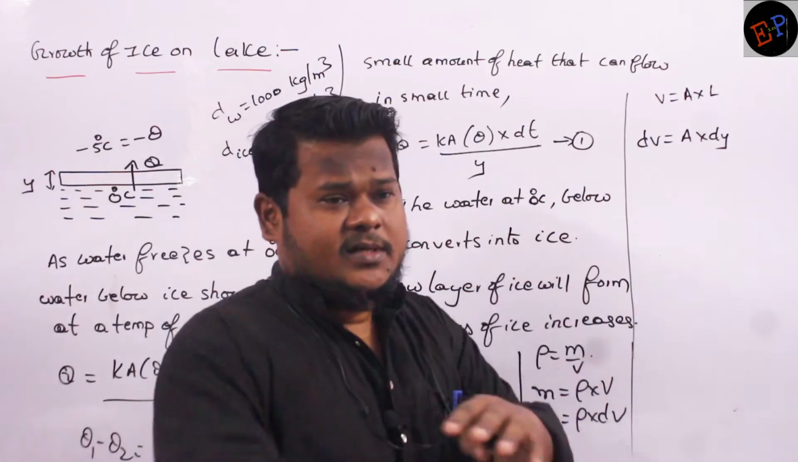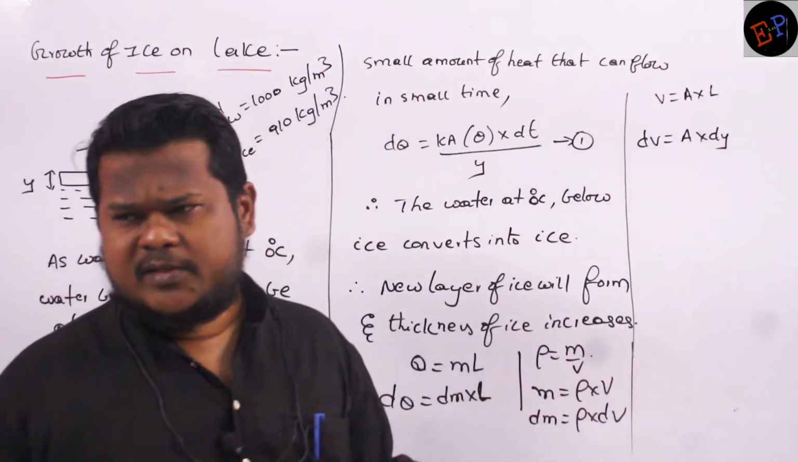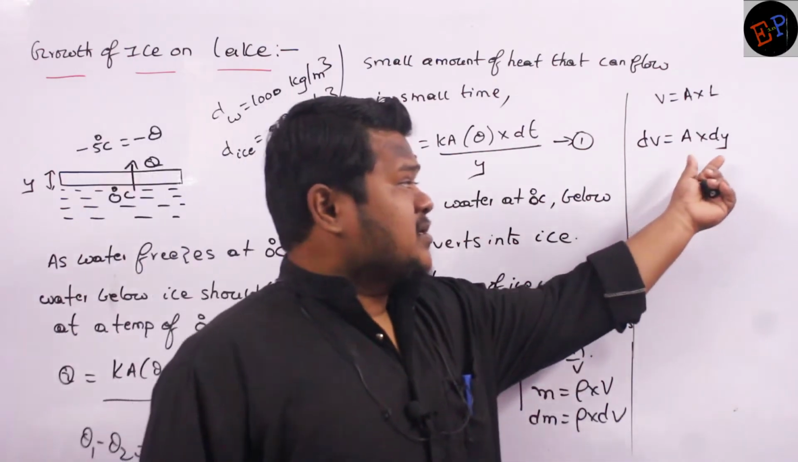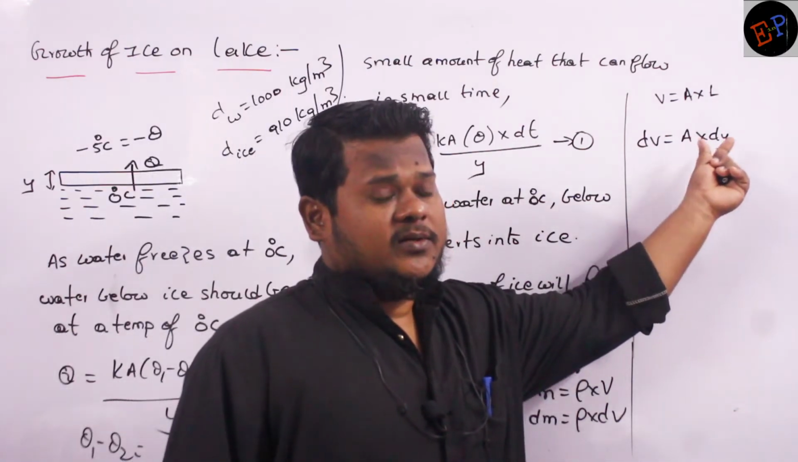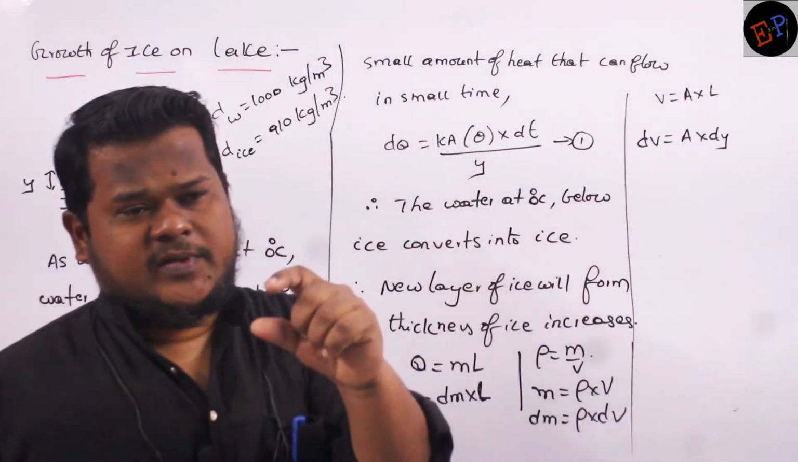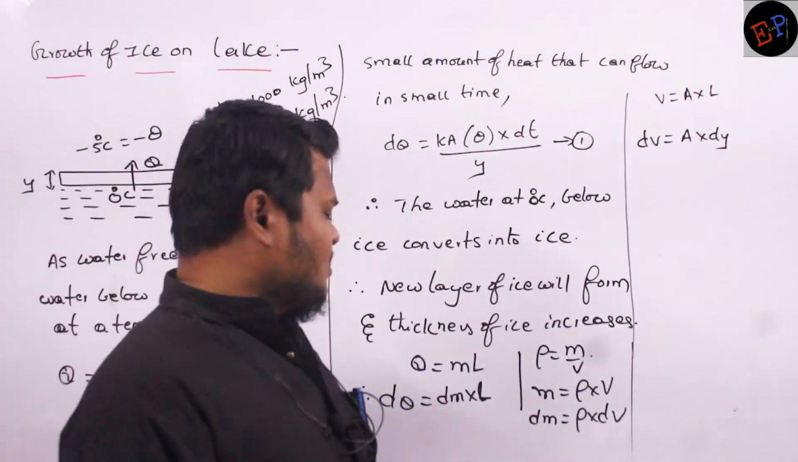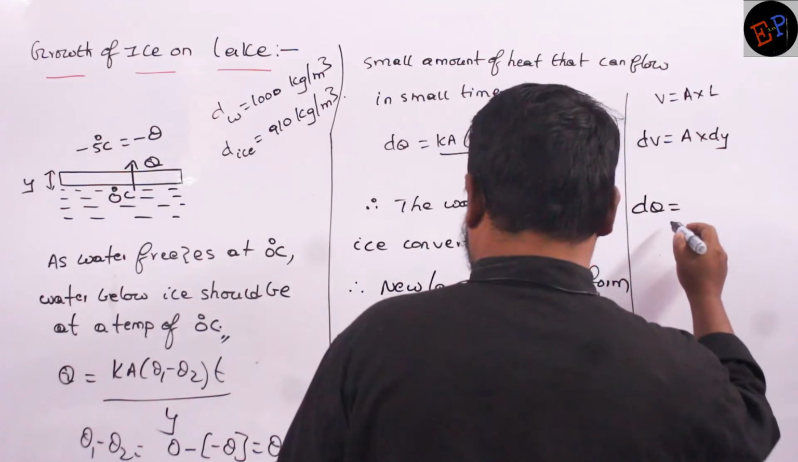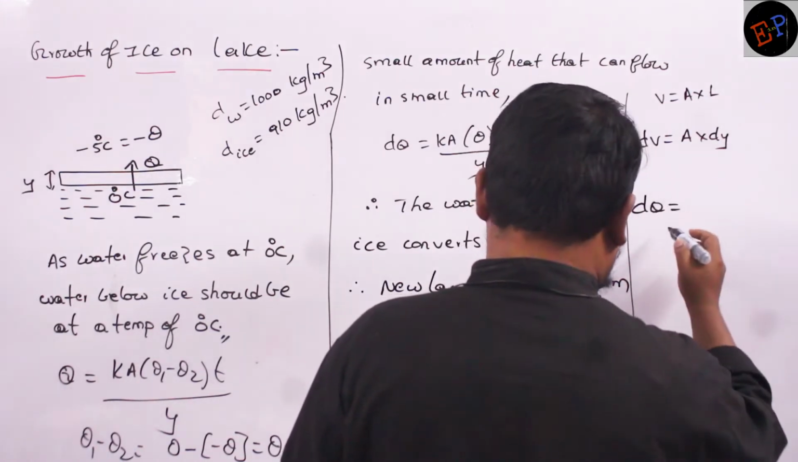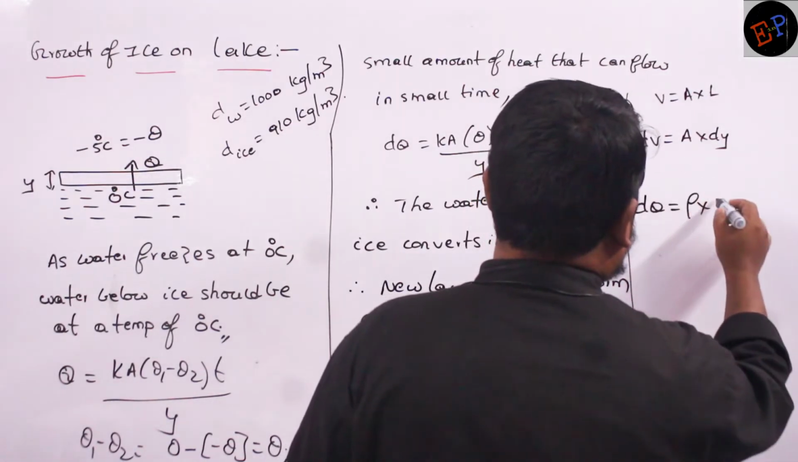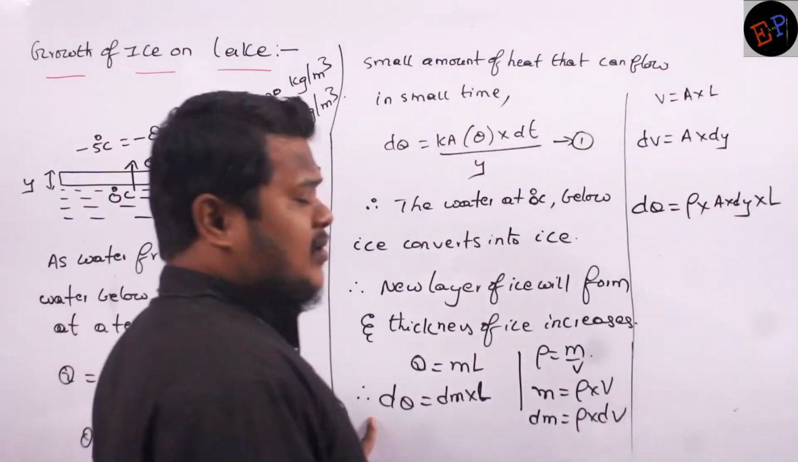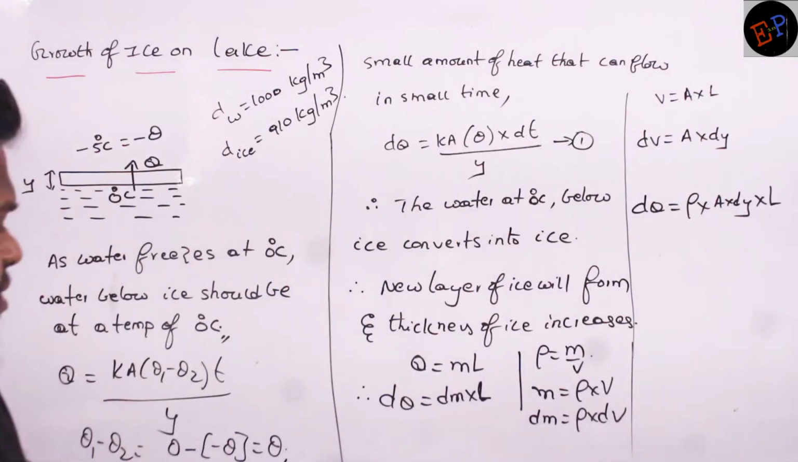Okay, A is the area of cross section of the ice. That remains constant. Area of cross section of ice remains constant. But what is the new thickness of ice formed? New thickness of ice formed is dy, a very small amount of thickness. Are you able to understand? So therefore, dQ, how can I write? dQ can be written as, instead of dm, density into volume. Volume can be written as A into dy, multiplied by L. I can write like this, no? Are you able to understand?